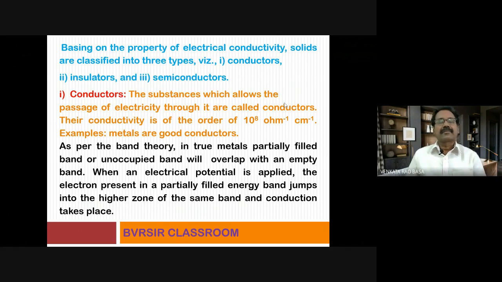What are conductors? The substances which allow the passage of electricity through them are called conductors. Their conductivity is of the order of 10 to the power of 8 ohm inverse centimeter inverse. That is the measure of electrical conductivity. What are the best examples for this class of electrical conductors? Metals. Metals stand to be very, very good conductors of electricity.